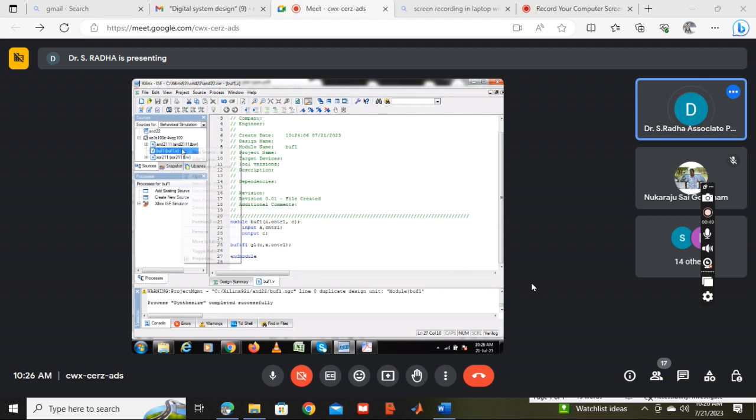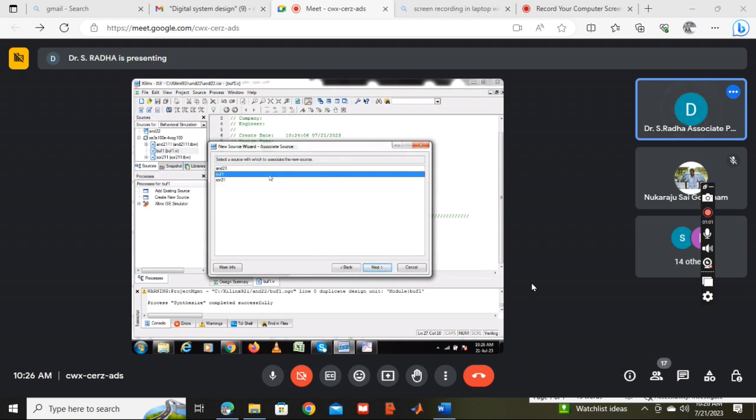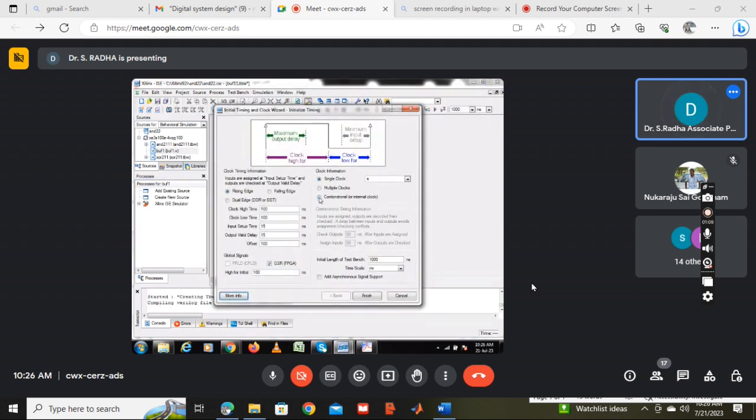I am going to create a waveform for this. Test bench waveform, this is a new option in the old version. You didn't see, that's why I am telling new option. Buffer 11 is the waveform name. For this I am creating waveform, so this should be selected. Next, finish. Here put it combinational, so we can keep changes whenever required.